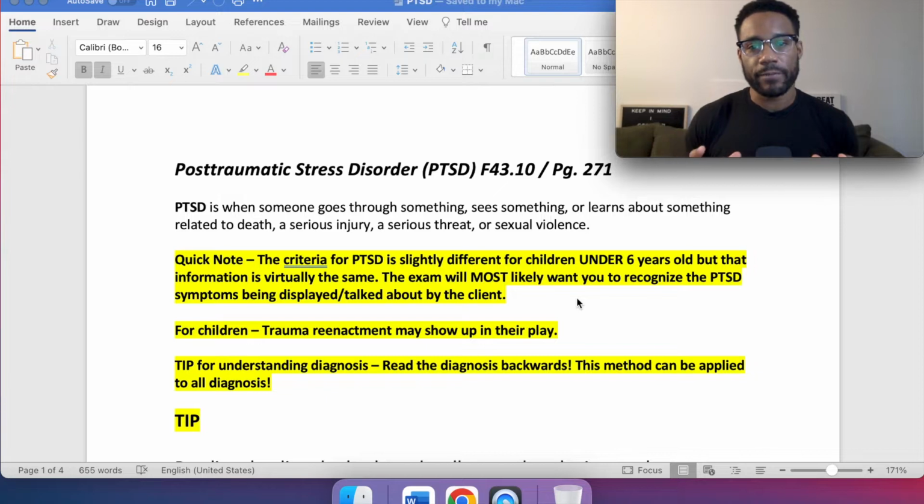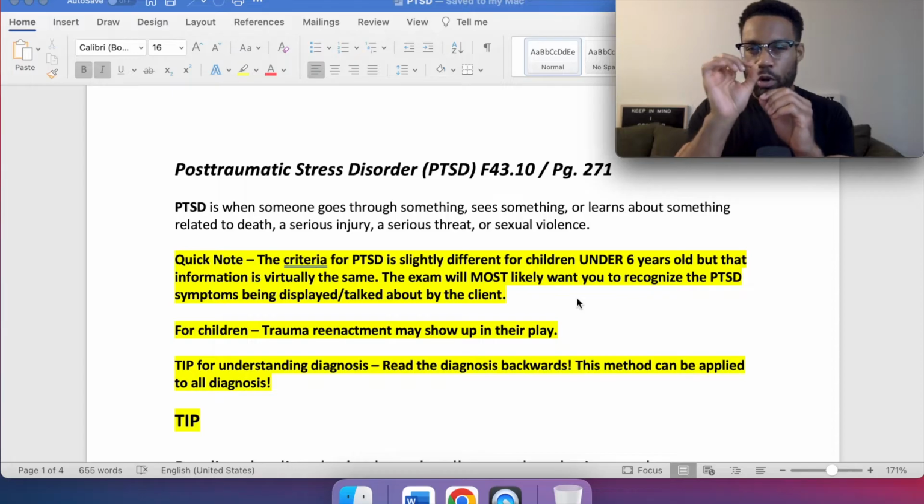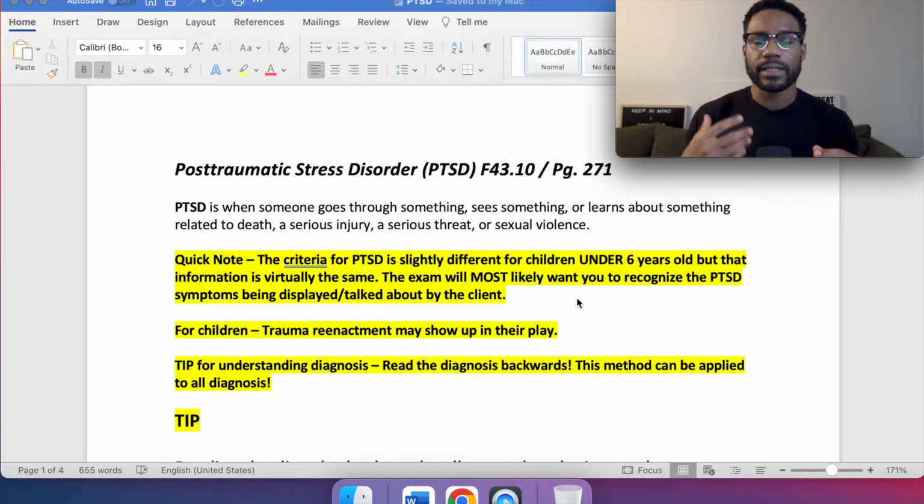So this information that we're going to go over here, it's more so what you need, right? We want to look for those highlighting factors that stick out so we can identify it. The exam isn't going to give you the slightest bit of details where it's just one margin off and the answer's wrong. It's usually going to be pretty clear to help you identify it. And for children, trauma reenactment may show up in their play. And a tip for understanding the diagnosis, read the diagnosis backwards.